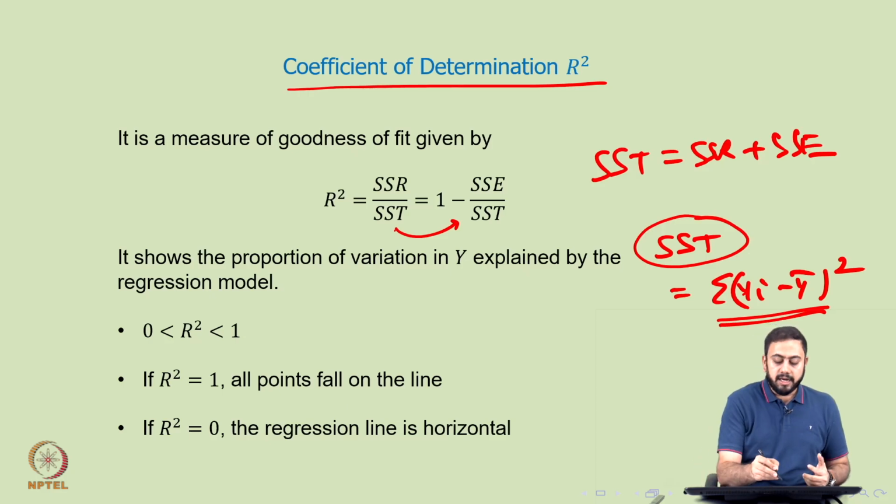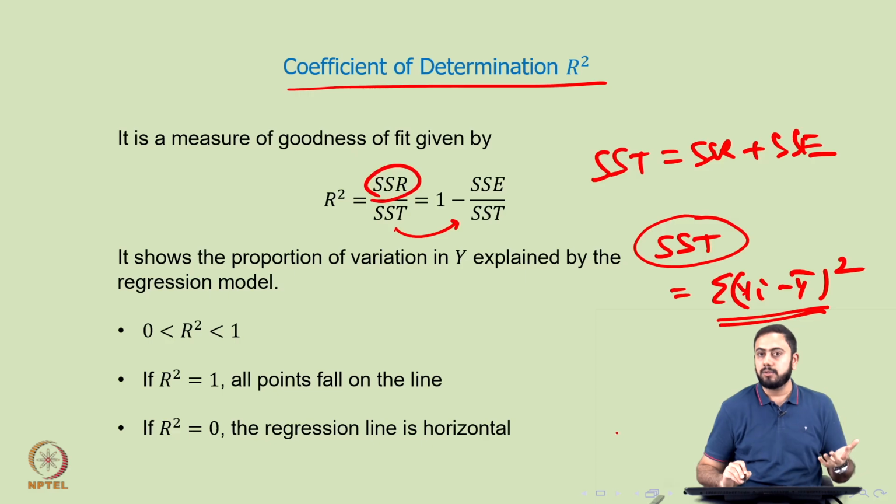variable. And again, if you go back to the R square formula, capital R square formula, we have SSR divided by SST. Alright, so what exactly is SSR? SSR is nothing but the sum of squares explained by the regression model, or rather the amount of variation explained by the regression model. And at the end of the day, if you are taking a ratio between SSR and SST, it's giving you the proportion of variation in the response y explained by the regression model.